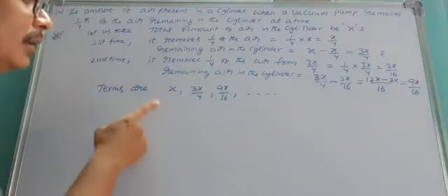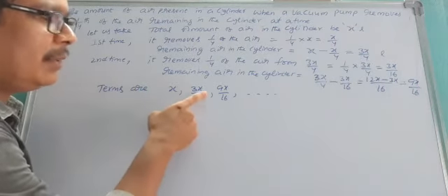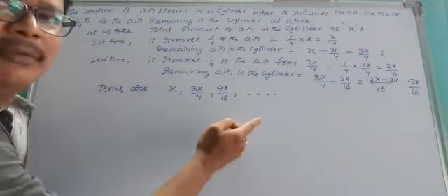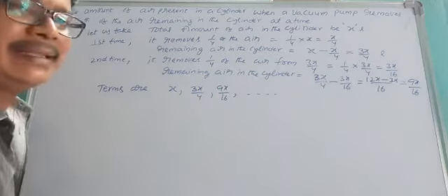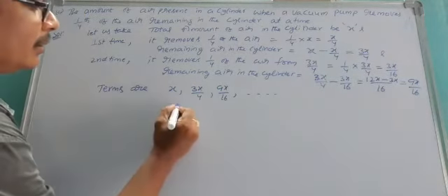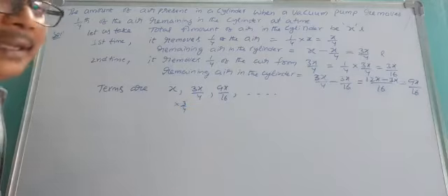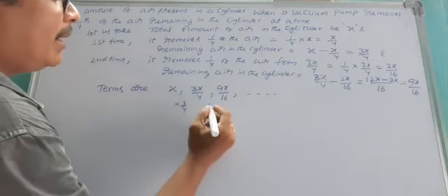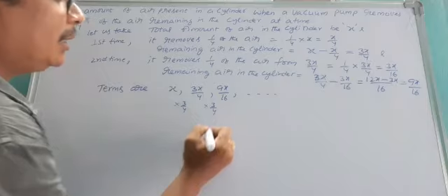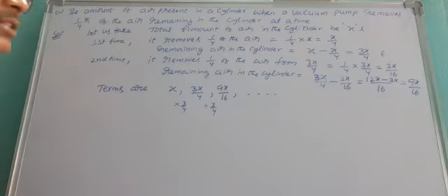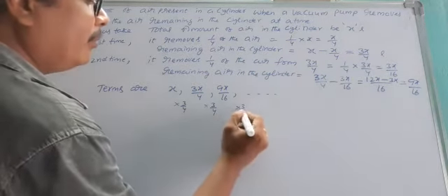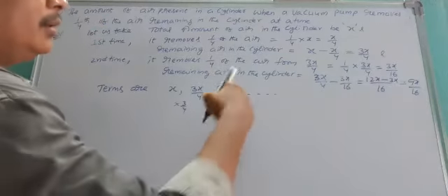Clearly observe: x into 3/4, 3x/4; 3x/4 into 3/4, 9x/16. Into 3/4, into 3/4, you get the next term.